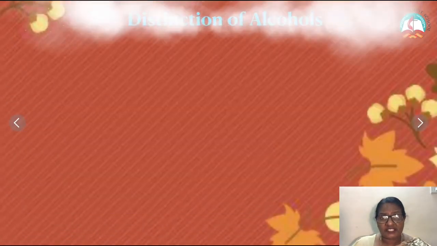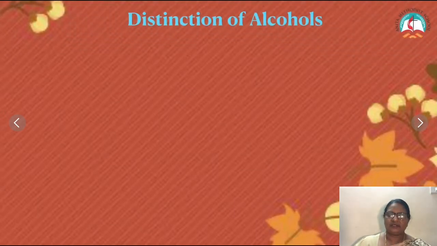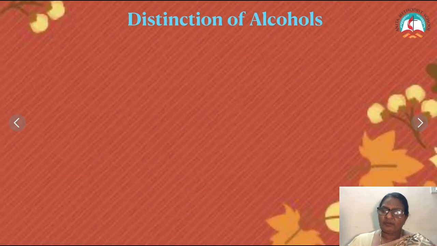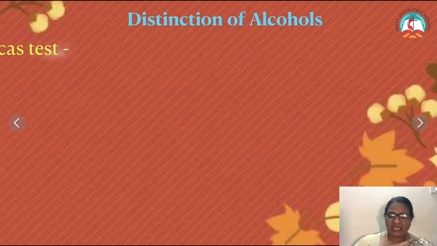Next we are going to see the distinction of alcohols. Alcohols can be distinguished by two methods, Lucas method and Victor Meyer's method. Let us see Lucas method. Lucas reagent is nothing but a mixture of anhydrous zinc chloride and concentrated HCl.